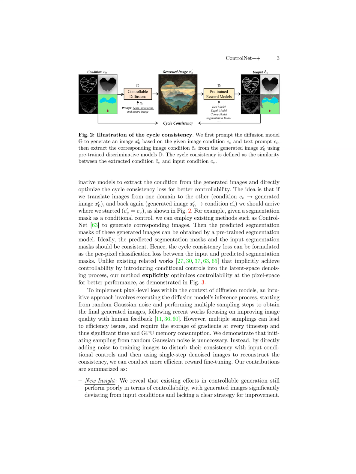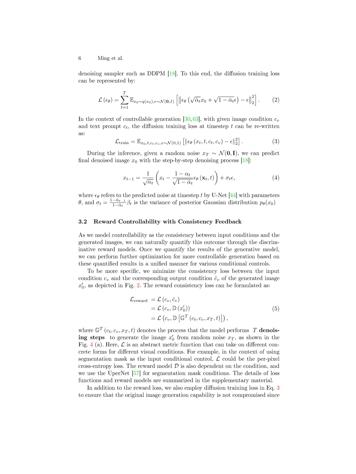Additionally, the method disrupts the consistency between input images and conditions by adding noise to training images, leading to single-step denoising for efficient reward fine-tuning. This strategy avoids the time and GPU memory overheads caused by multiple sampling steps, making the reward fine-tuning process more efficient. By combining training loss with reward loss, the proposed method guides the model on how to sample at different time steps, to generate images consistent with input conditional controls, ultimately improving controllability without compromising image quality.